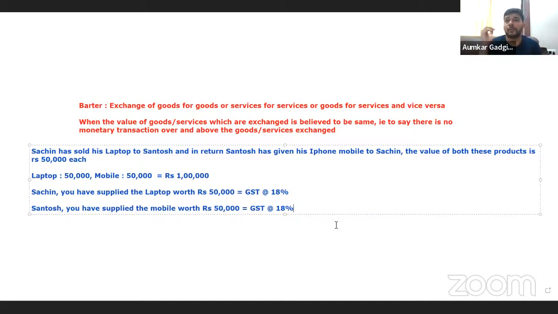So barter keeps on happening every now and then. The only thing is that if that barter is happening for a consideration in the course or furtherance of business, then we will say that it is a transaction liable for GST. So that is the reason why, when you say scope of supply, supply means and includes all forms of supply by way of sale, exchange, transfer, license, rental, lease, barter, disposal. Any such transaction, if it is happening for a consideration and in the course or furtherance of business, is something that will be liable for GST.